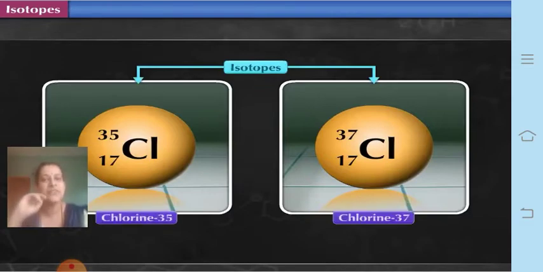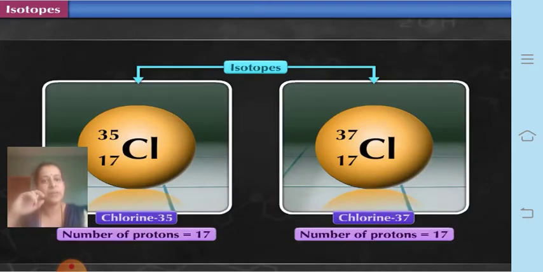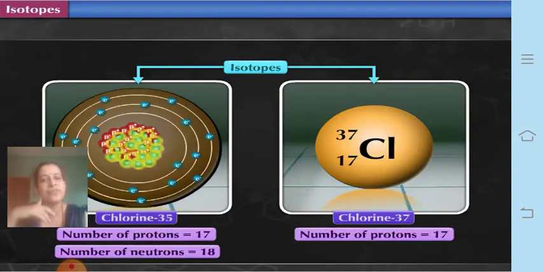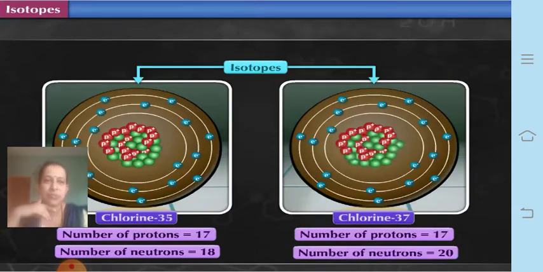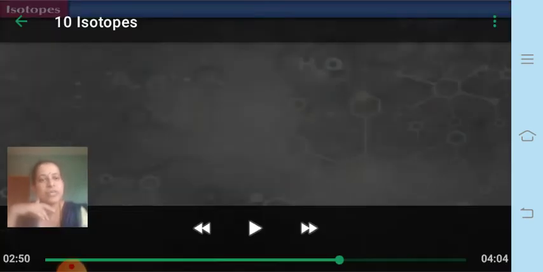In both cases the number of protons is 17, whereas in chlorine 35 the number of neutrons is 18, and in chlorine 37 the number of neutrons is 20. Therefore the total becomes 35 in the case of 18 plus 17, and 20 plus 17 becomes 37. That is why chlorine has two isotopes.